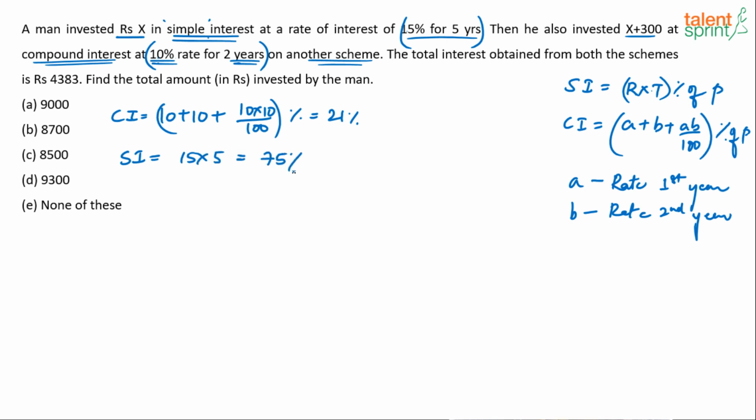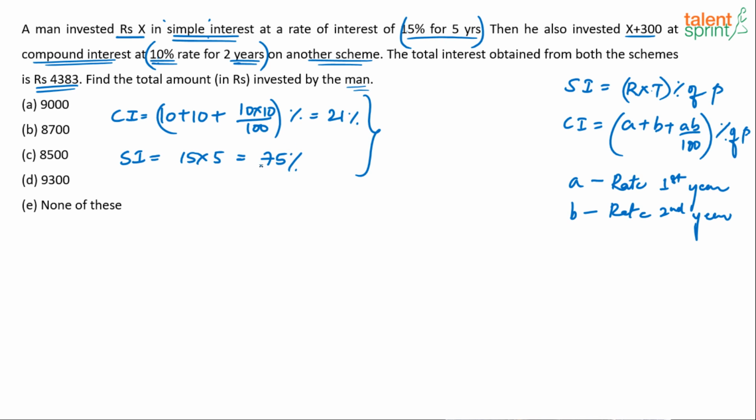And please do not write these steps on paper. It's a waste of time. You should be able to do these calculations mentally. Now comes the real question. The total interest obtained from both the schemes, meaning sum of SI and CI, is 4383. Find the total amount invested by the man is the question here.